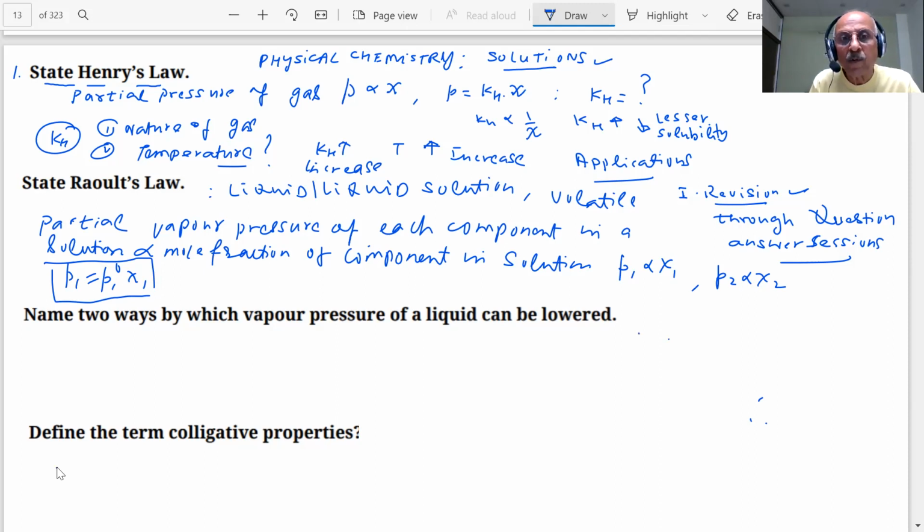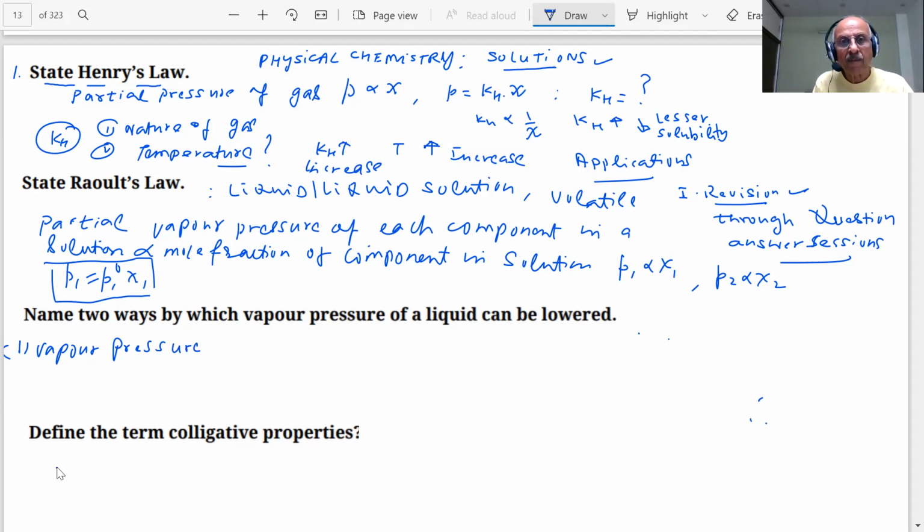Name two ways by which the vapor pressure of a liquid can be lowered. What is vapor pressure?